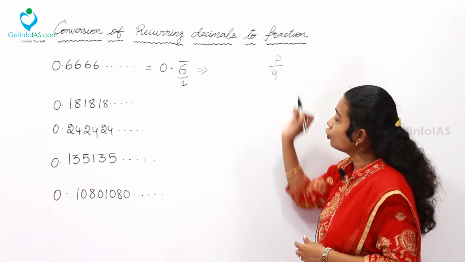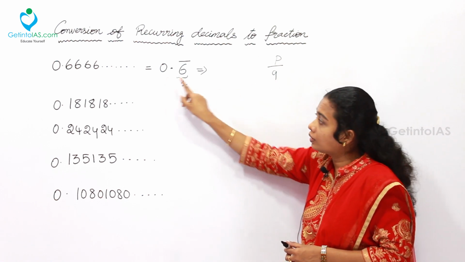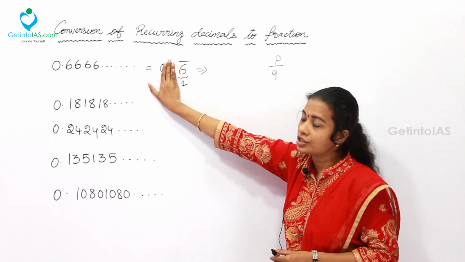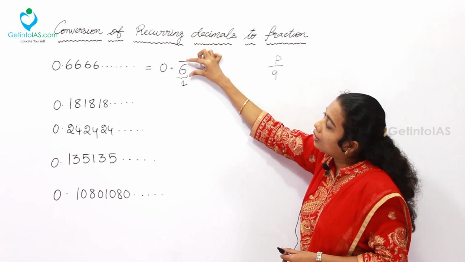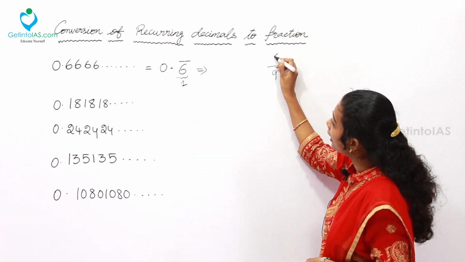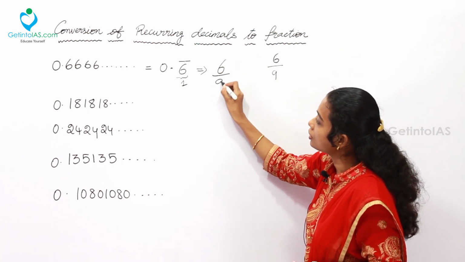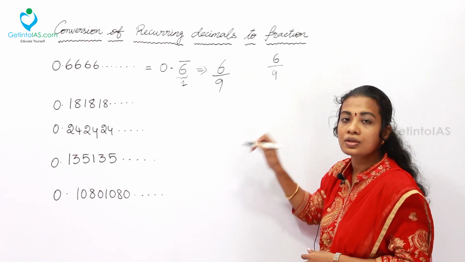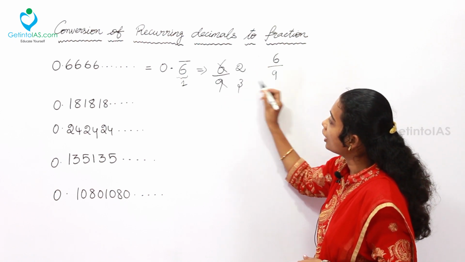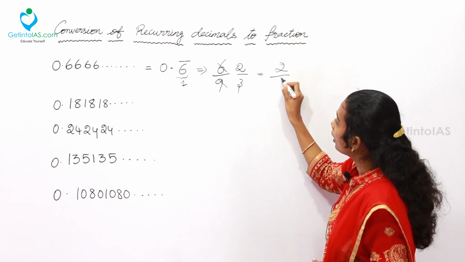Right? In the numerator part, what is to be written is, after adding 9, just forget the 0, forget the point and remove the bar. What are the rest of the numbers you are having here? 6. So simply I am writing 6 by 9. So the result for this is 6 by 9. After further simplification, divided by 3, this is 2 times 3, this is 3 times 3. Finally, my answer is going to be 2 by 3.